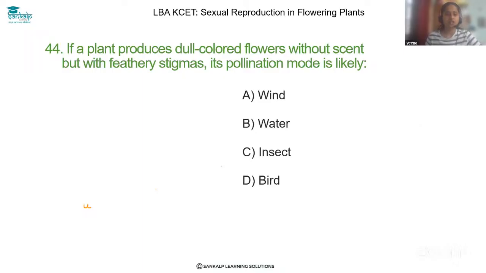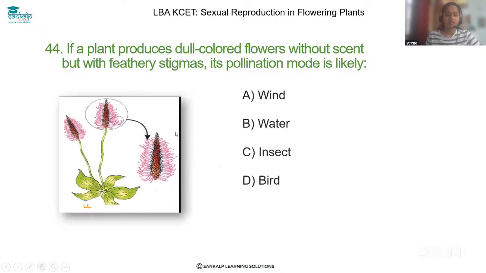Let's solve question 44. If a plant produces dull colored flowers without scent but with feathery stigmas, its pollination mode is likely. Dear student, just observe the structure here. If a plant produces dull colored flowers without scent, there is no possibility of insect pollination.